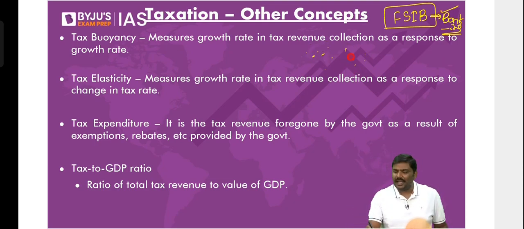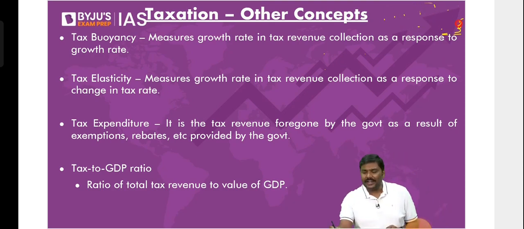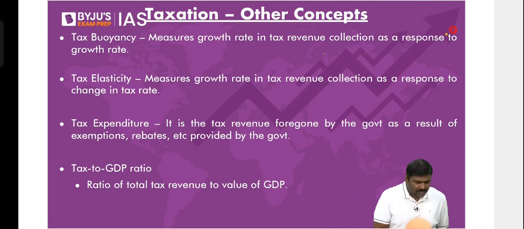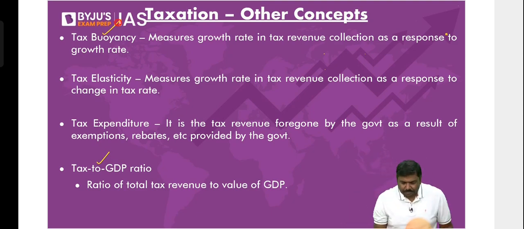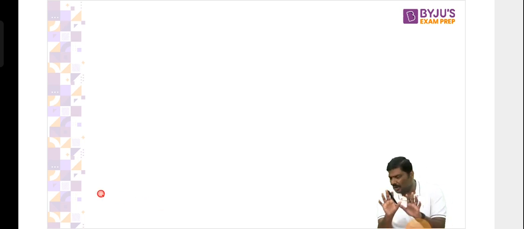Certain important terminologies can be asked in UPSC, and they have been asked earlier also. First one is the idea of tax buoyancy, and I'll club two terms here, then we'll discuss tax to GDP ratio. Tax buoyancy and tax to GDP ratio. Now, let me start with a very simple example. Don't calculate, UPSC will not ask you calculations here.